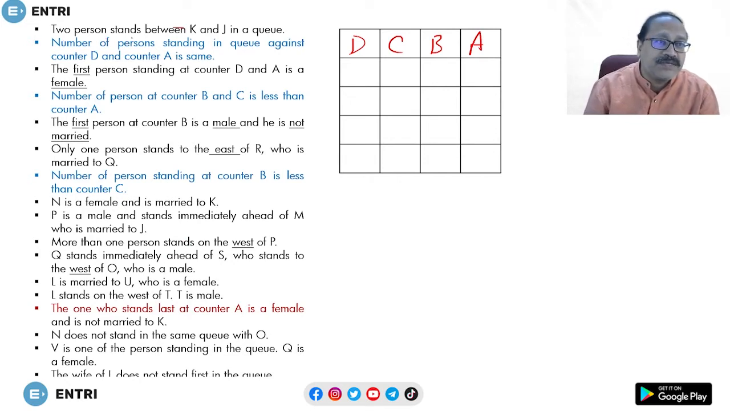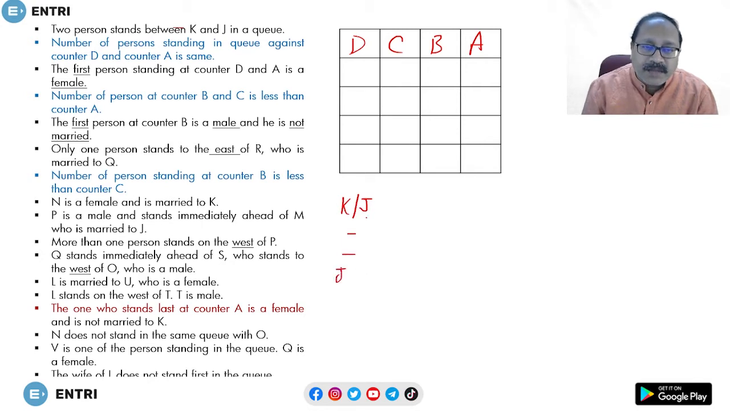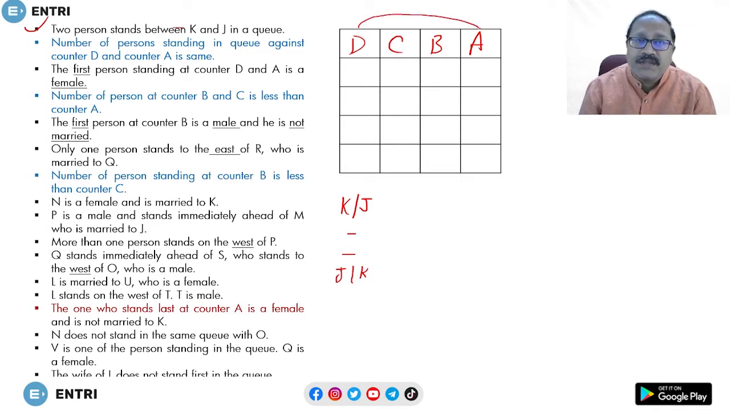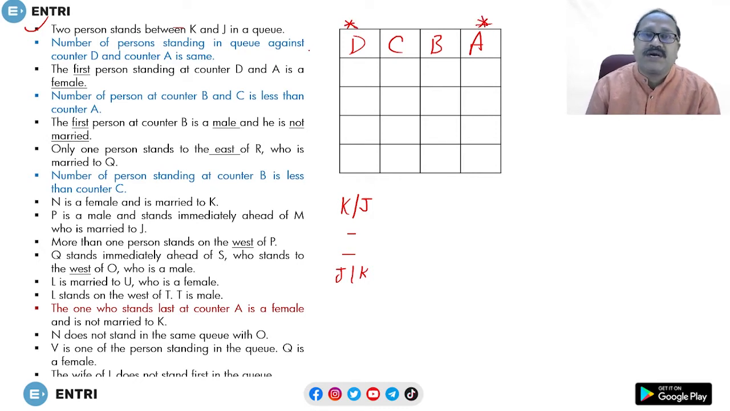2 persons stand between K and J. So between K and J there are 2 persons. That means if K is here, then J must be here, and if J is here, then K must be here. Next, the number of persons standing in the queues against D and A is the same. So here and here the number of persons is the same. I have put a star mark.